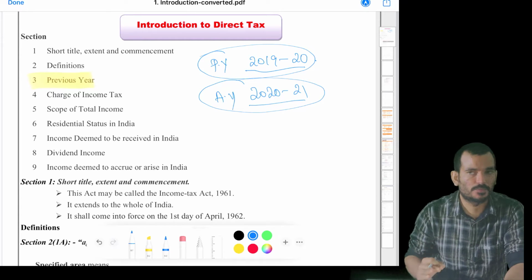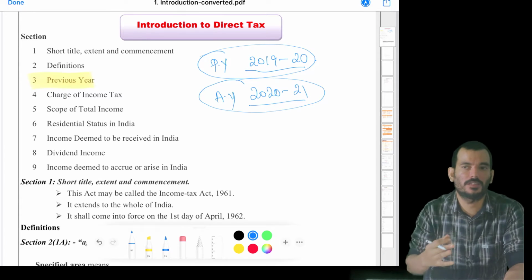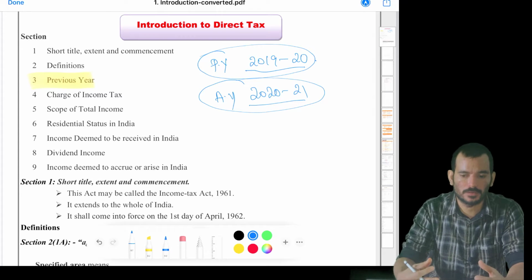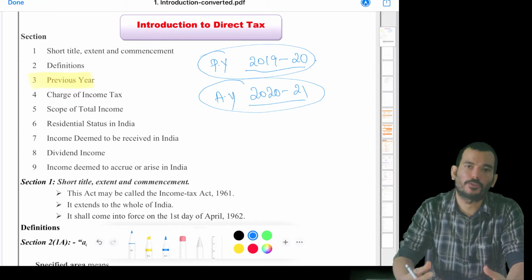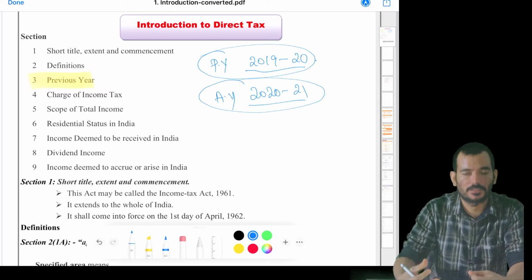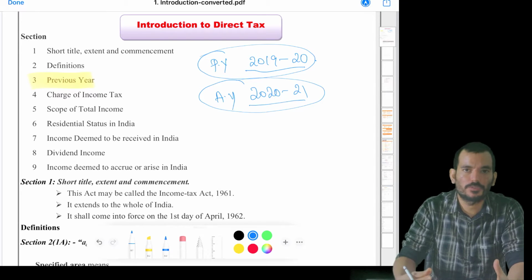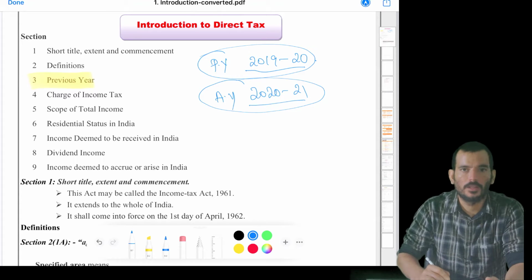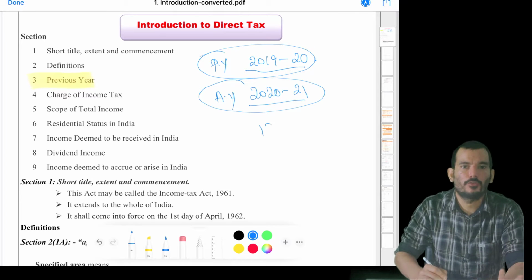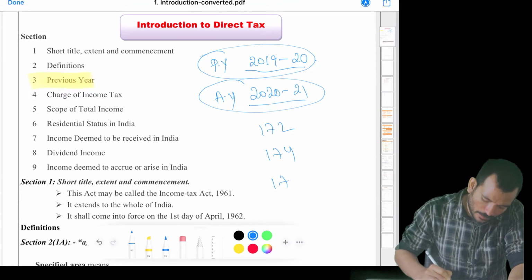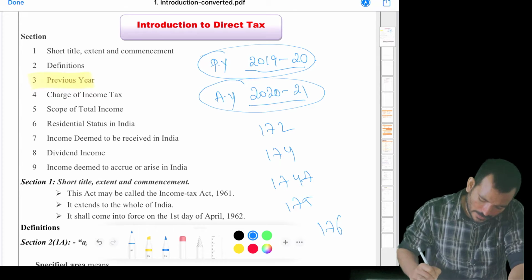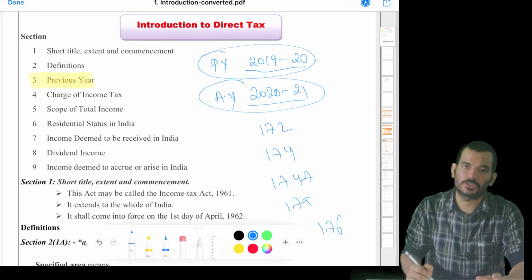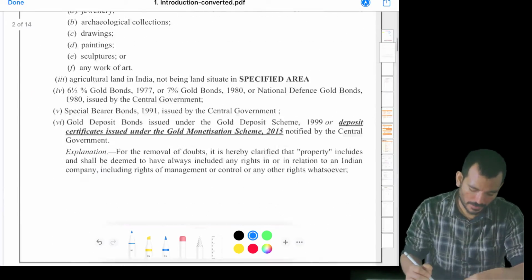The exceptions are that whenever the assessing officer feels that there is a leakage of revenue and a possibility that the assessee might escape the tax, then they'll invoke some provisions and say that no, I can't wait for the previous year to end. I can't wait for the assessment year to start. I want you to pay the tax right now. So those are the 5 situations: 172, 174, 174A, 175 and 176. There could be a question on this, probably for 5 marks. So I'll take you there.